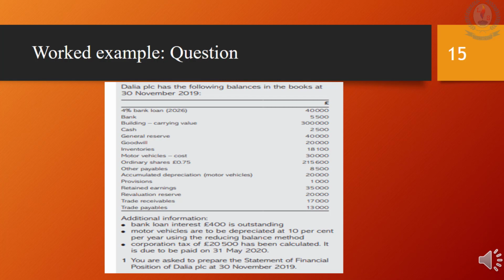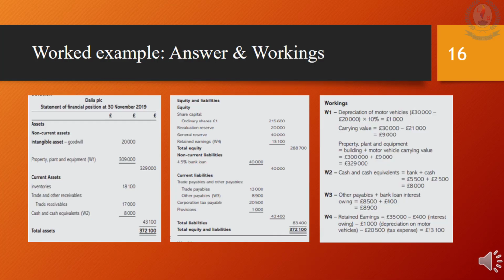Read through the information provided. 4% bank loan is repayable in 2029, and according to the sum we are in 2019, so it can be considered as a non-current liability. Bank is a current asset. Building is a non-current asset. Cash is again a current asset. General reserve is to be recorded under reserves. Goodwill is an intangible non-current asset. Inventories need to be recorded under current asset.